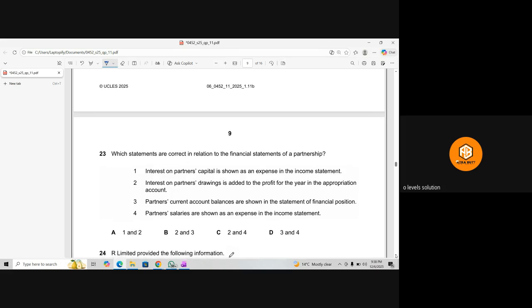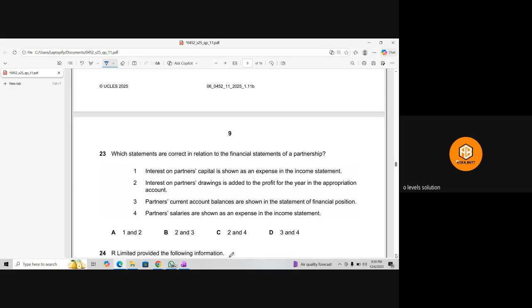Which statements are correct in relation to the financial statements of a partnership? Interest on partner's capital is shown as an expense in the income statement. False. We will not be showing it in the income statement. Interest on partner's drawings is added to the profit of the year in proportion. Yes, true.